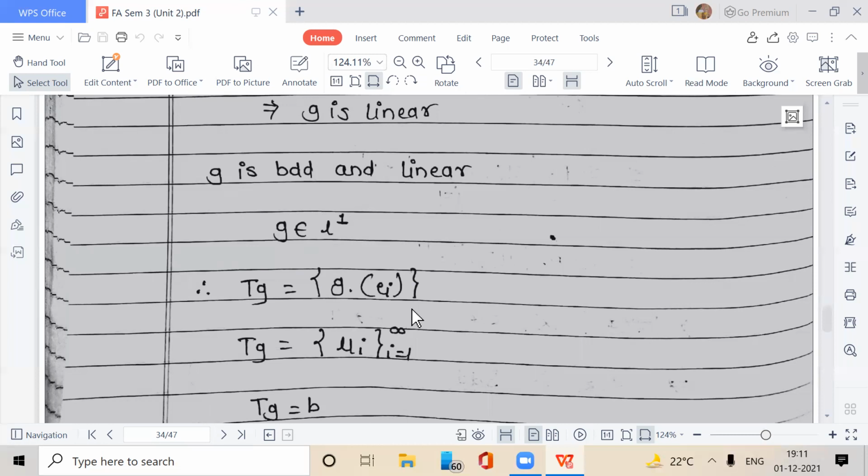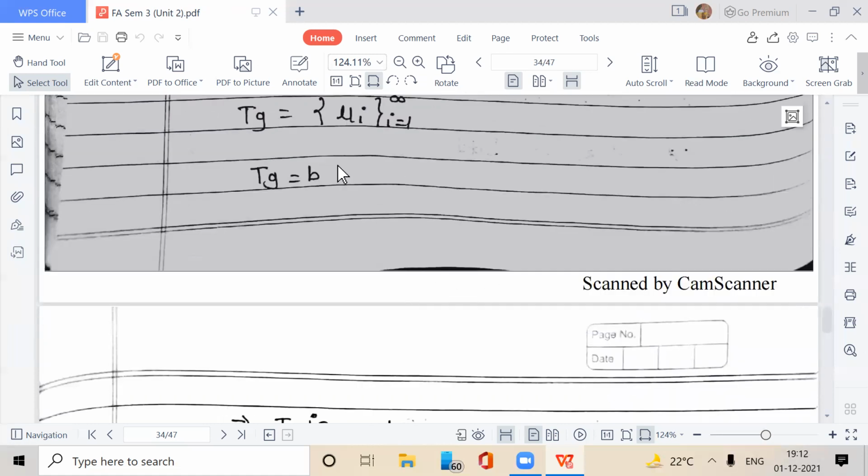By definition of T, we define T as T of F is equal to lambda I, I is equal to 1 to infinity, where lambda I are the images of elements in the basis under F. So T of G is equal to mu I, I is equal to 1 to infinity. So T of G is equal to B. We denote T of G by B. Hence, T is onto.